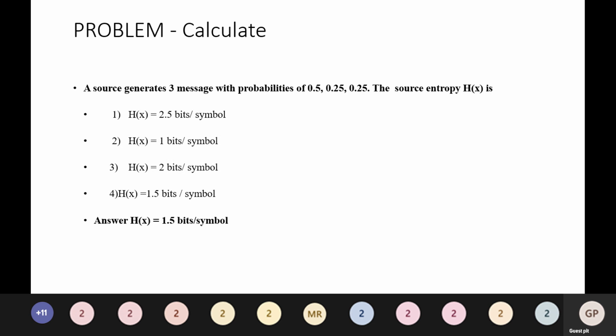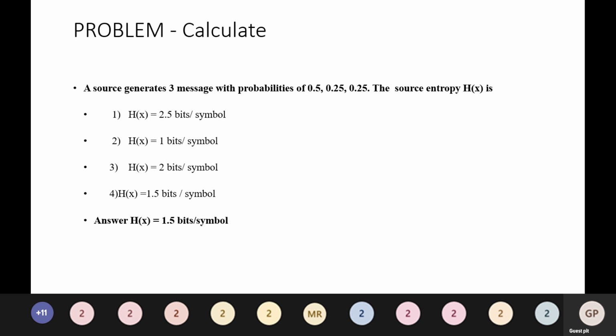Option 2, H of X is equal to 1 bit per symbol. Option 3, H of X is equal to 2 bits per symbol. Option 4, H of X is equal to 1.5 bits per symbol.